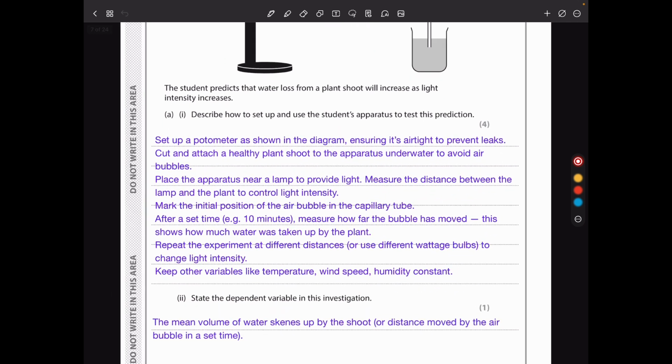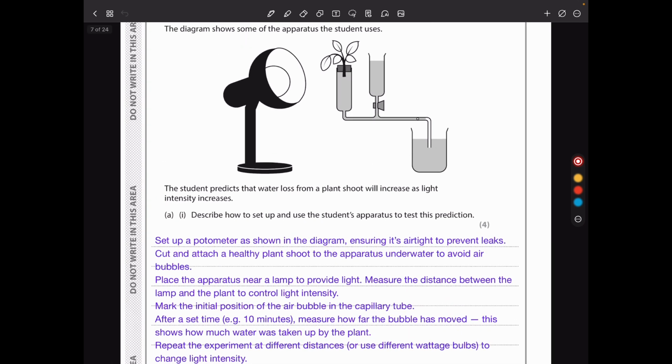And then you mark the initial position of the air bubble in the capillary tube. After a set of time, this could be 10 minutes, measure how far the bubble has moved. This shows how much water was taken up. Of course, if you know the diameter of this tube and you know the length, you can calculate the volume of water that has been taken up.